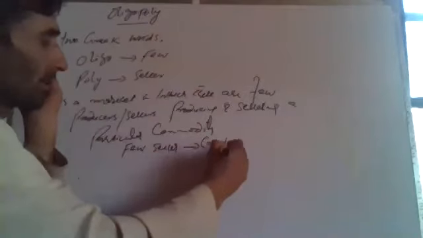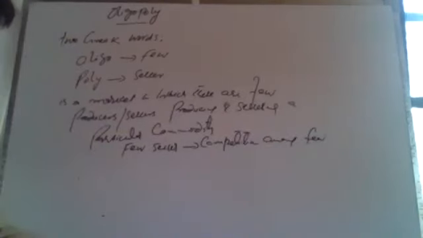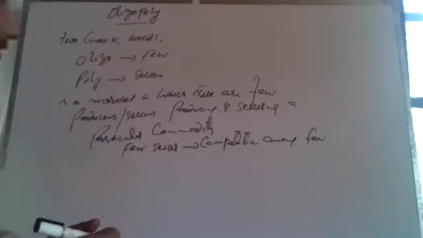Thus, when there are few sellers in this market, we call it competition among few. So it is a market in which there is competition among few sellers or producers. When there are few producers or sellers, a single producer or seller can affect the market price, the supply, the product, the quality and design of the product, which affects the whole market scenario.